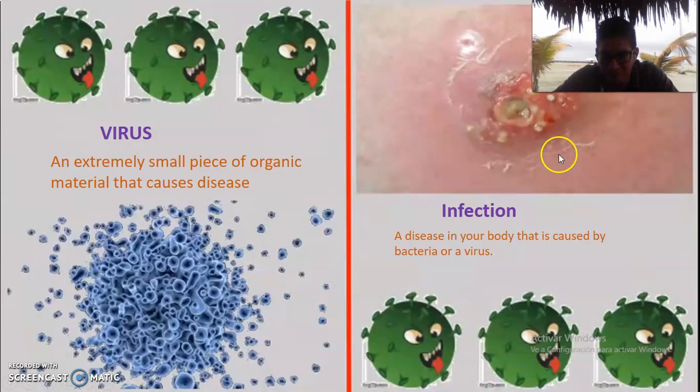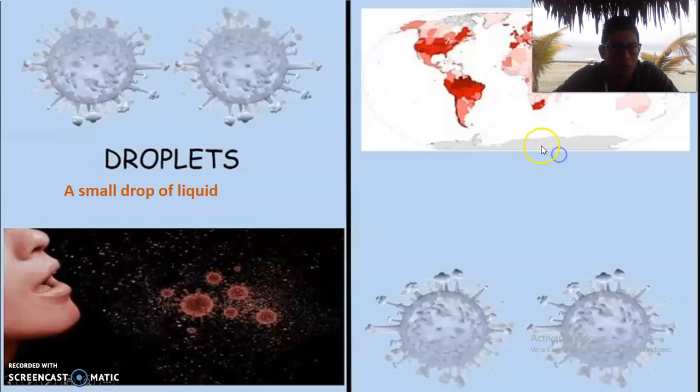This is an infection. Okay, now we have droplets. Droplets refer to a small drop of liquid, okay? So you can see a person, and then when he or she sneezes, you can see some drops, okay? And this is what we call droplets, okay?